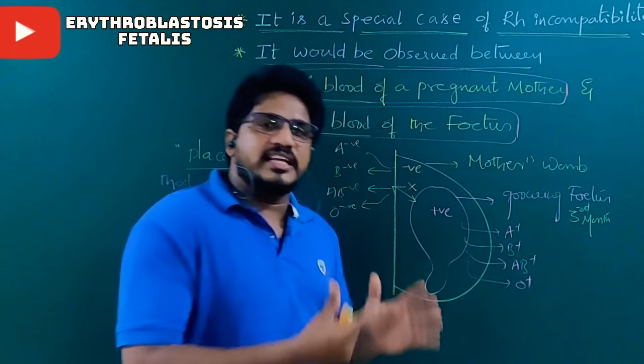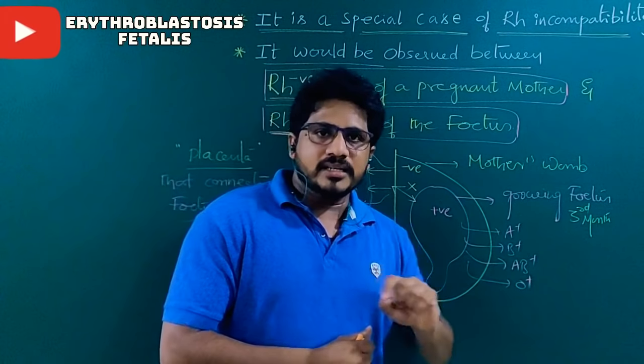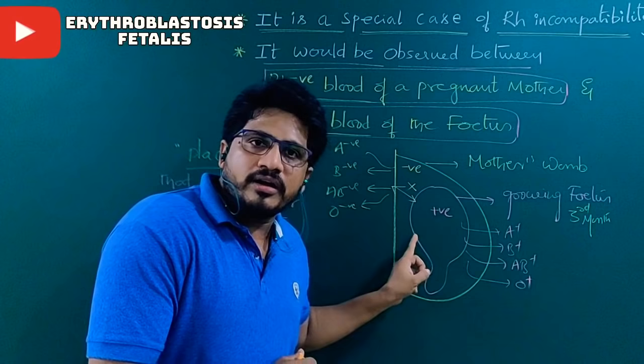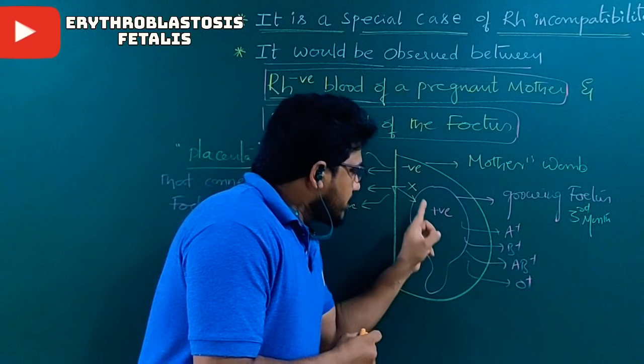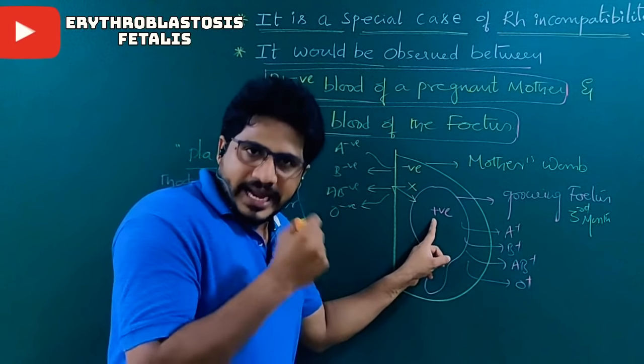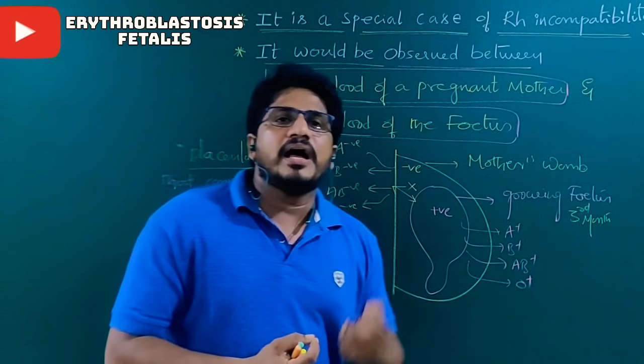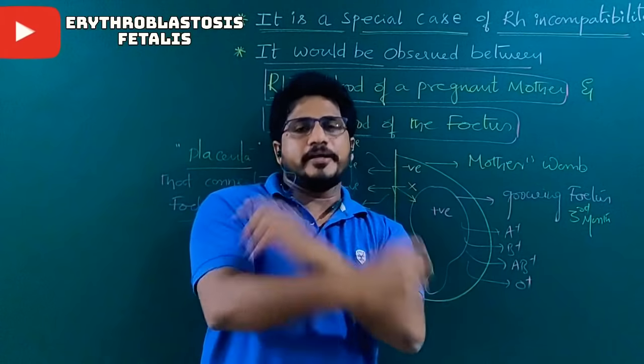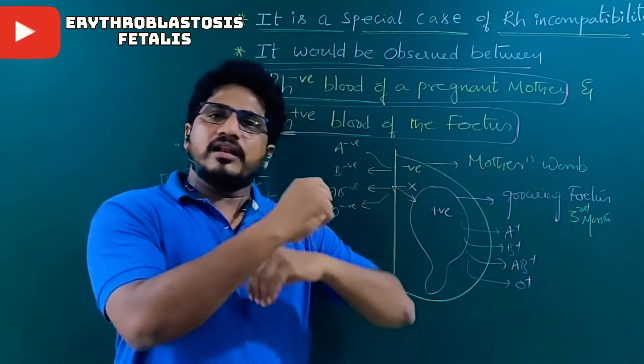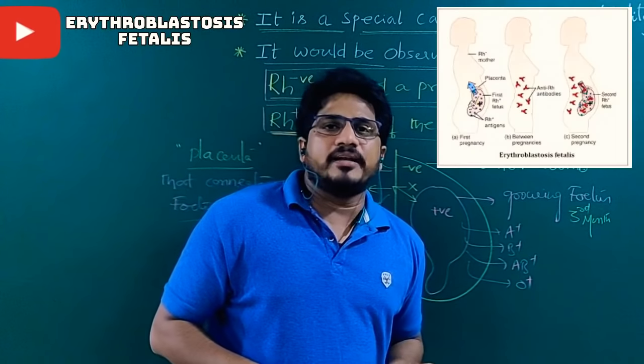There is no threat. The baby was delivered. Nothing will happen. But due to this phenomenon, due to the release of these Rh antigens by the first fetus, the mother will develop antibodies inside her blood.